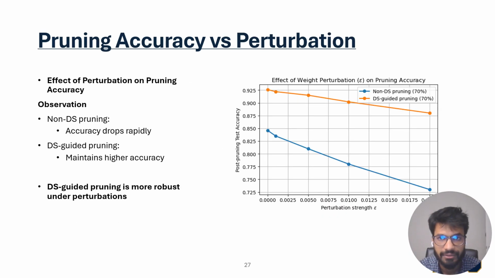This slide compares pruning accuracy under perturbation. The observation is that non-DS pruning loses accuracy more quickly as perturbation increases. In contrast, DS-guided pruning maintains higher accuracy. This means that the proposed method is more robust because it removes unreliable components while preserving stable and important ones. The main takeaway is that DS-guided pruning improves robustness under noisy or perturbed conditions.